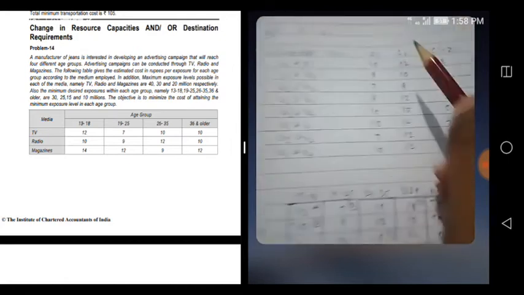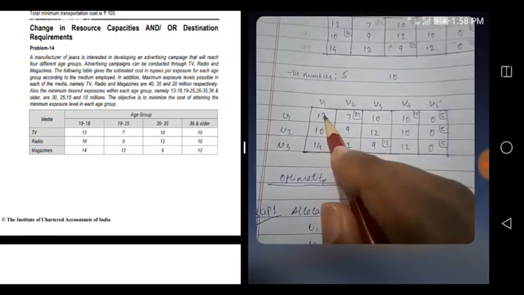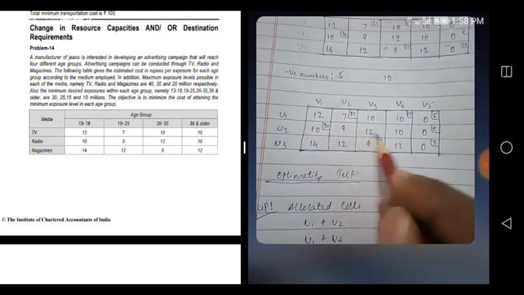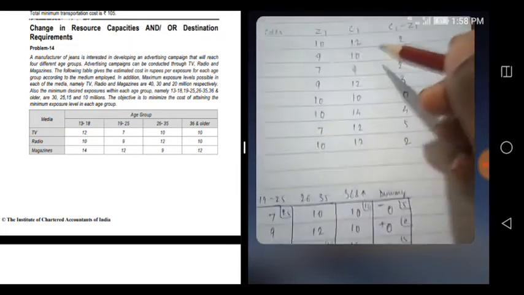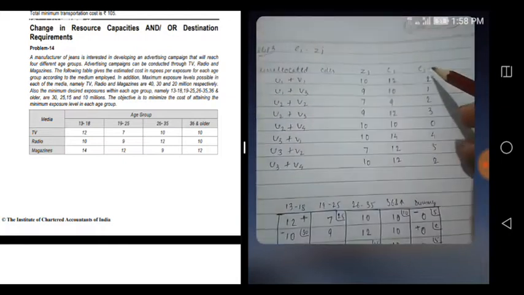Okay, so see, first one is what? u1 plus v1, 10. Okay, likewise you have to take from here. Then Cj you have to take from this one. See 12, 10, 9, 12, 10. Okay, like that you have to take Cj value. Then Cj minus Zj, you'll get this value.